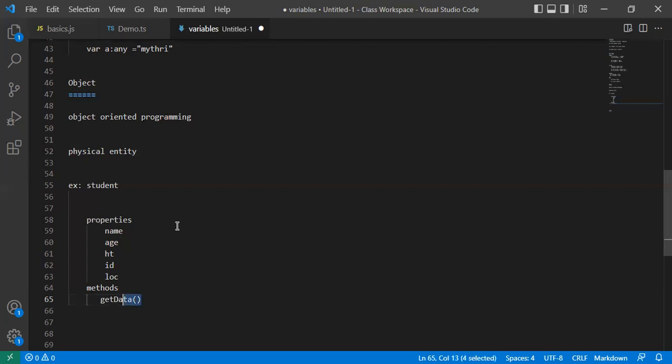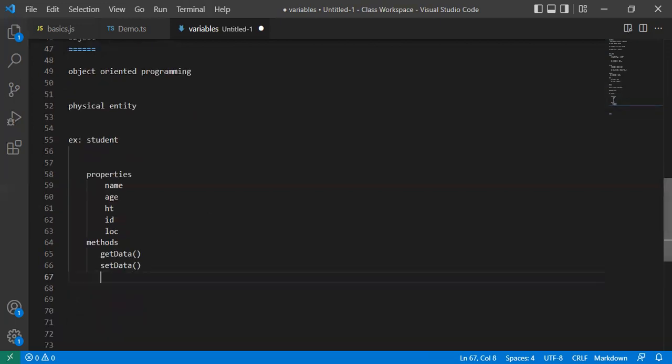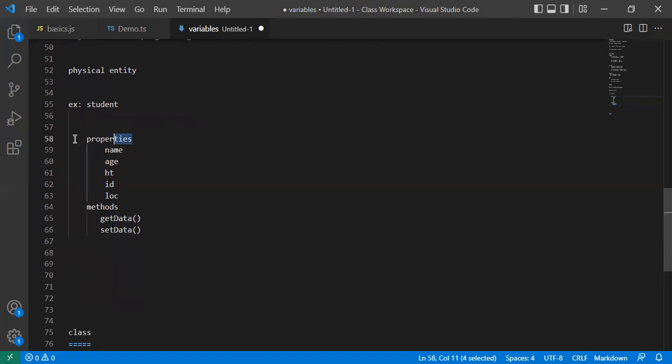Okay, so like this, get data and set some data. So we have to follow: these things inside the object should contain only two things, those are properties and methods. The properties are whatever data we are going to take, that data will be defined with the input properties. And methods are whatever activities, events, and logics we are performing, that should be written in the object methods.